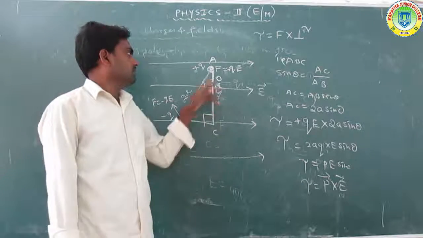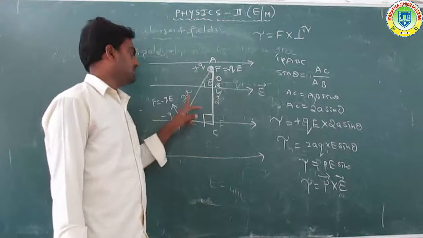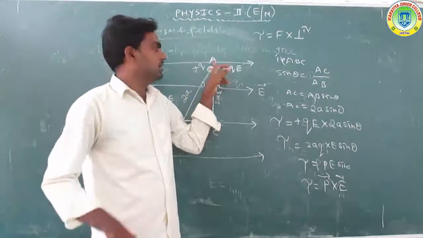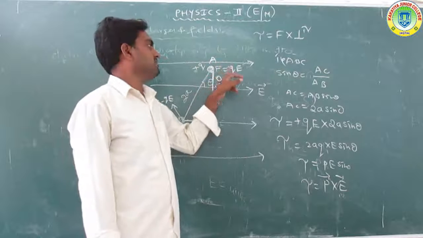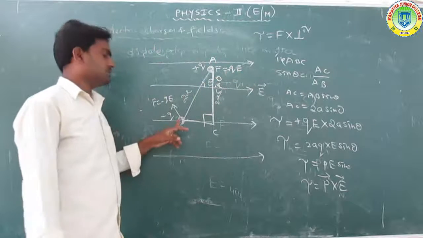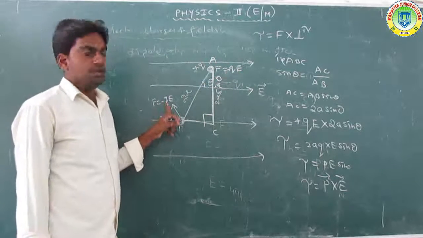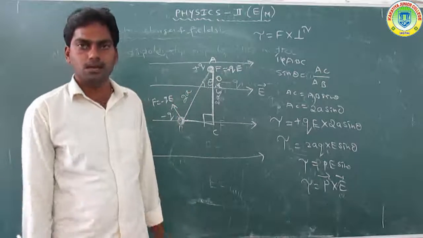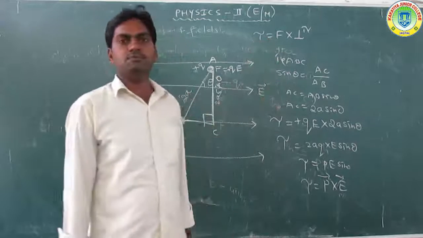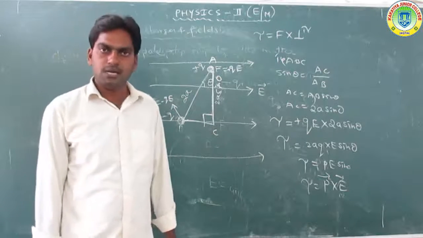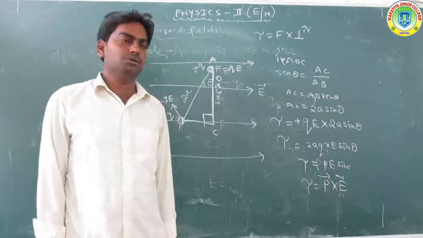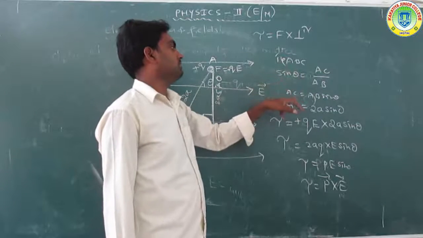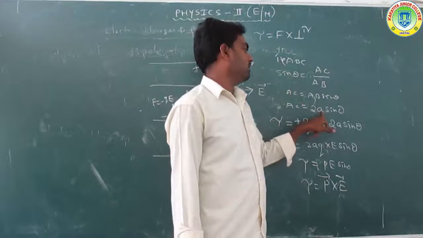The dipole has a plus q charge and a minus q charge, separated by a distance 2a, placed in a uniform electrical field. The force acting on the charges is F equal to plus QE and, in a similar pattern, F equal to minus QE. These two forces are equal and opposite, producing a torque. The torque is equal to any one of the forces times the perpendicular distance between the two charges, which is a sin theta.